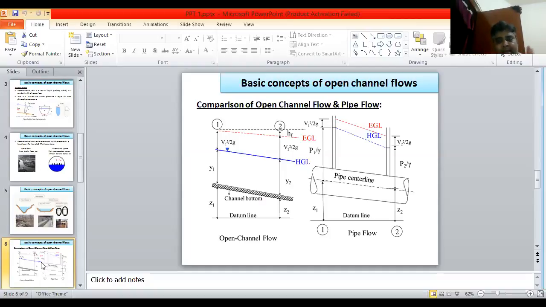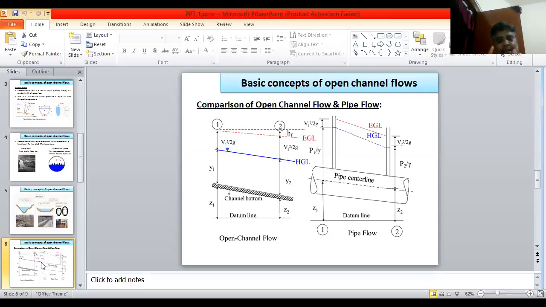Here the different parameters are discussed: section 1, section 2, datum head, water depth head, velocity head. Similarly in pipe flow, but here the basic difference is that hf is the energy loss.